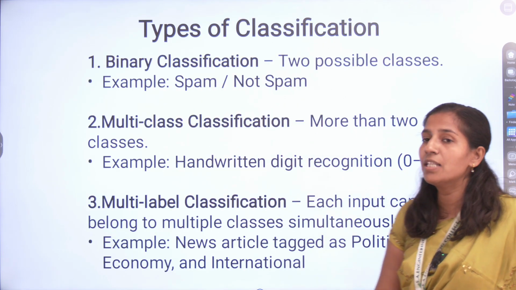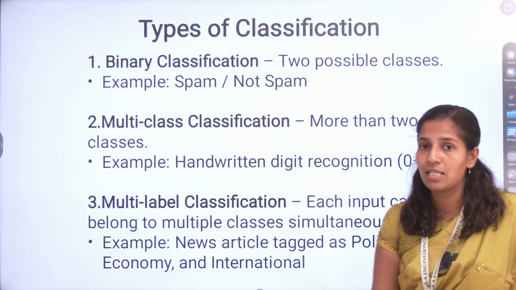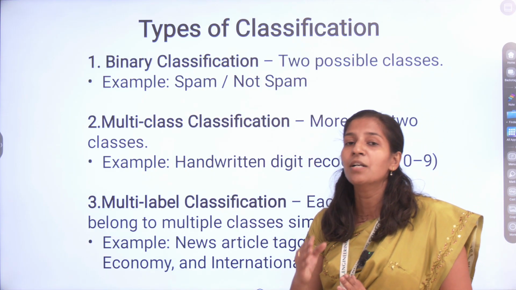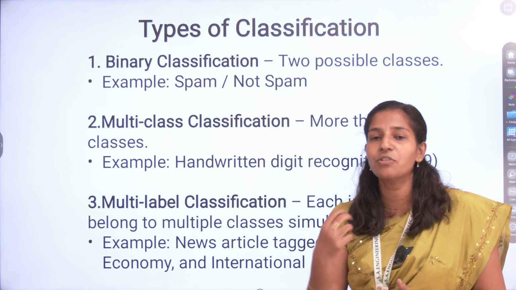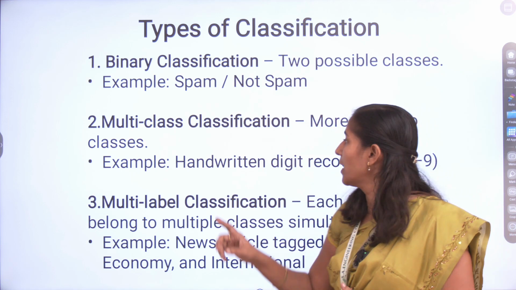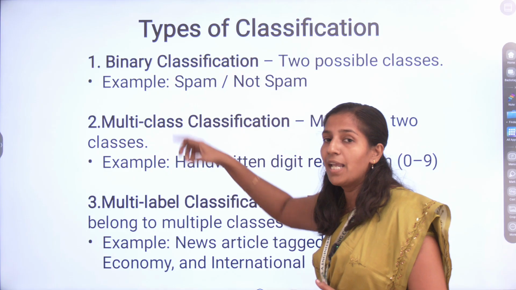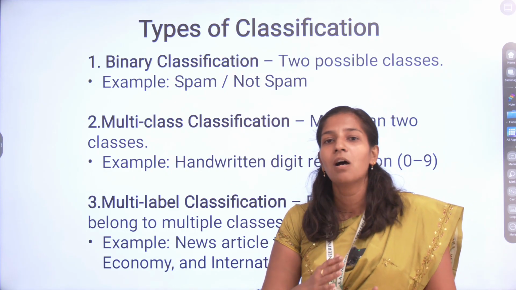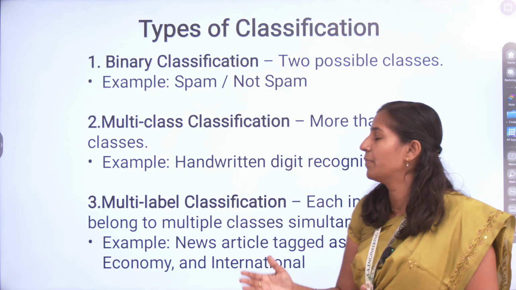Binary classification has only two possible classes. From the two possible classes, you have to select only one class. For example, spam mail: an unseen email either comes under spam mail or otherwise comes under not spam email.